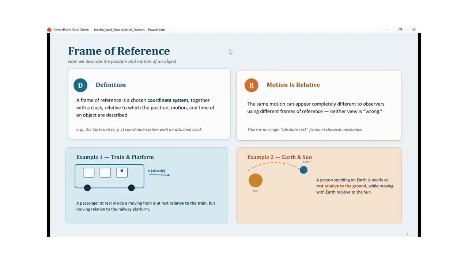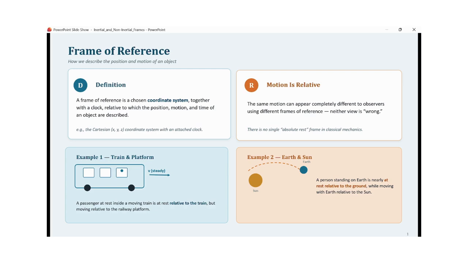Hello friends, today I will talk about frame of reference, which is a very important concept of Newtonian mechanics. A frame of reference is actually a coordinate system with some clock with respect to which we determine the position or motion and time of an object. So whenever we are talking about the motion of some object, we have to consider one coordinate system which has some clock also to describe the motion of the object under consideration.